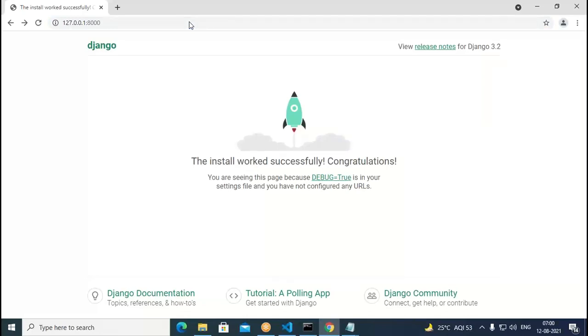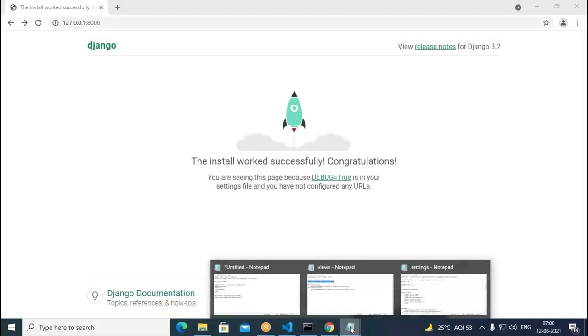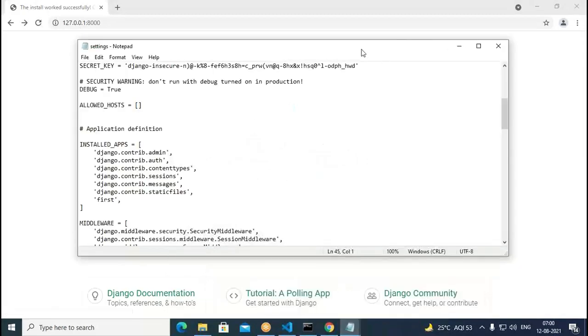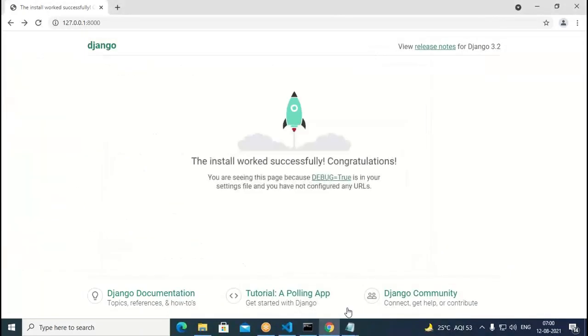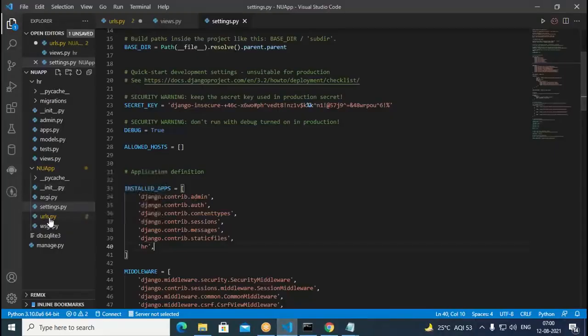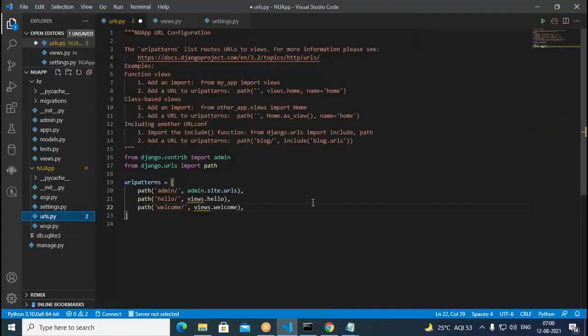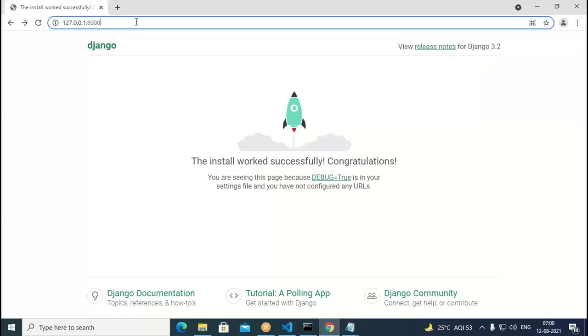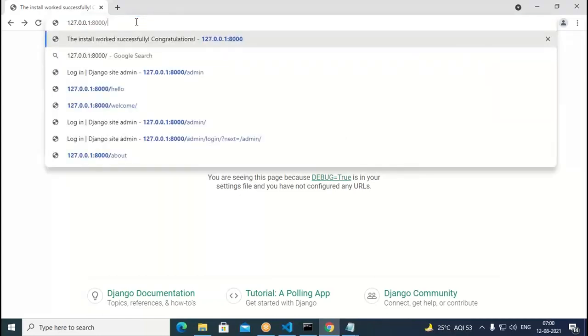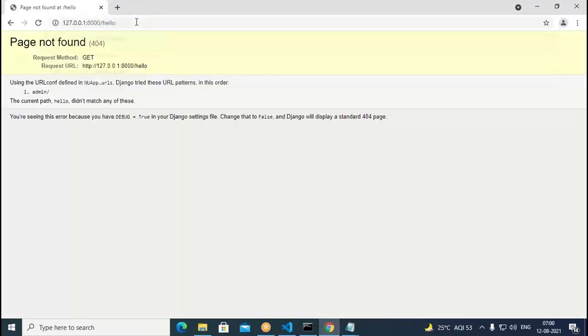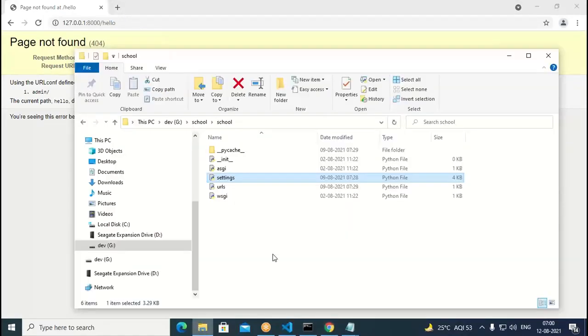But now suppose I want to go with the other URLs. I have written these URLs. What are the URLs available for us? If you open this, come to the views.py, here in this urls.py, one is hello, the other one is welcome. We have like this. Now let us try to go with the hello. What happens? We say /hello. It says not available.